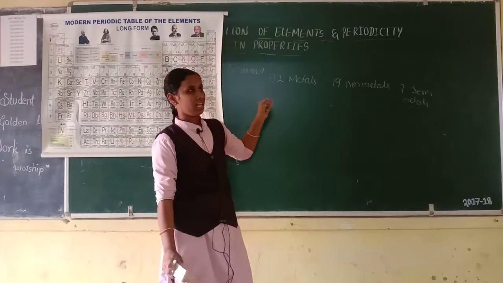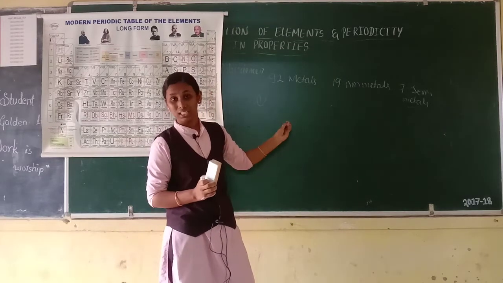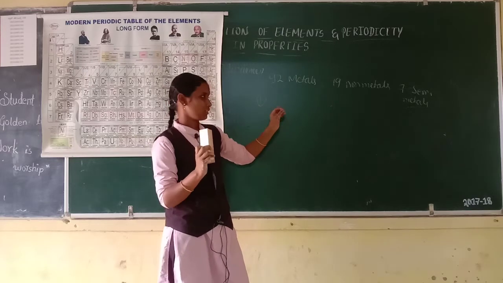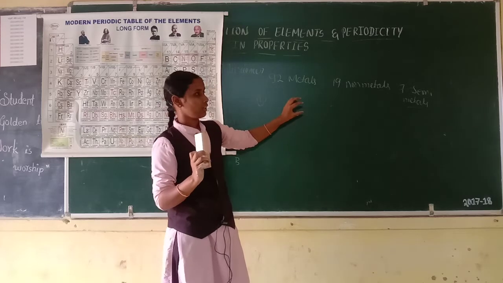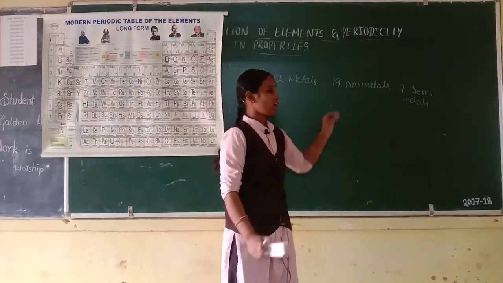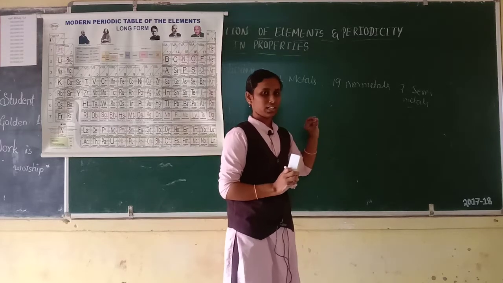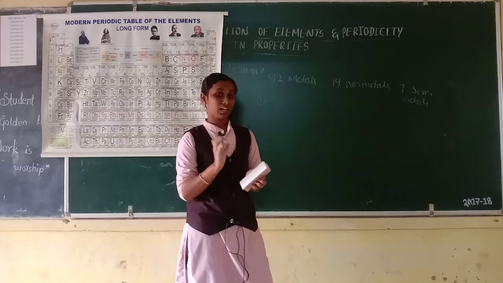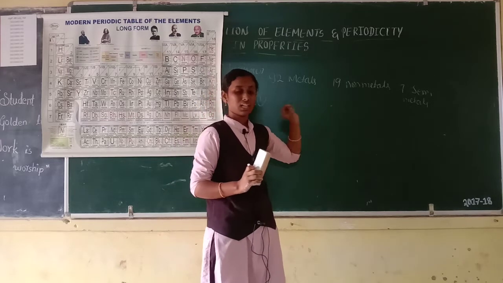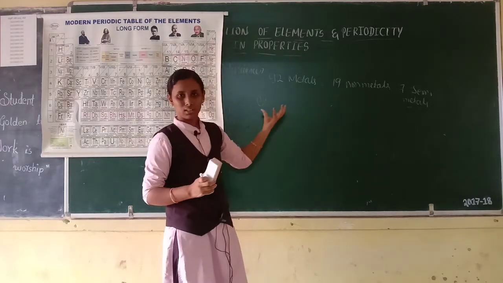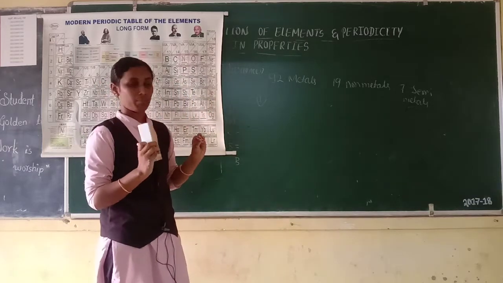So next, metals are good conductors of heat except mercury and lead. But non-metals are poor conductors of heat. Non-metals are also poor conductors of electricity. But graphite is a good conductor of electricity, and metals are also good conductors of electricity. Then these are all physical properties.